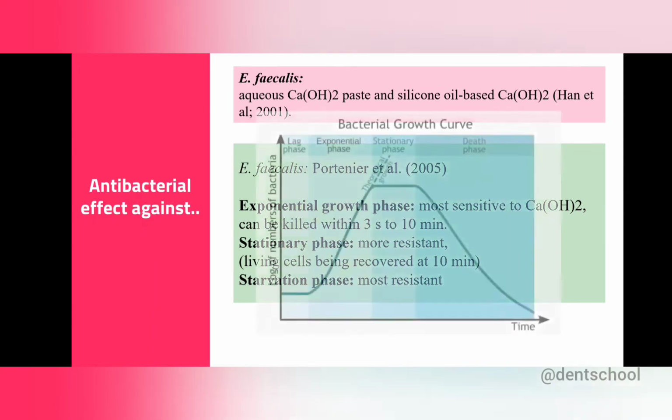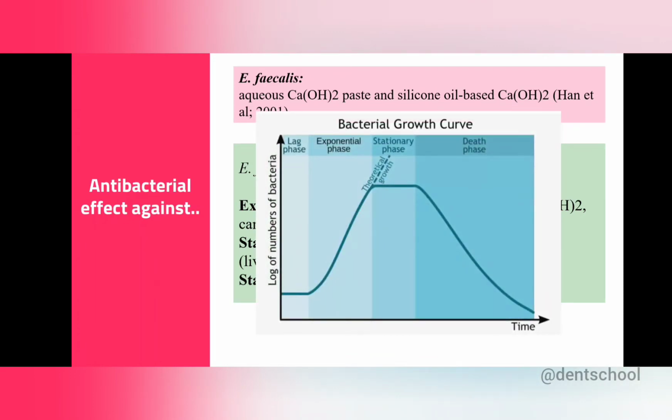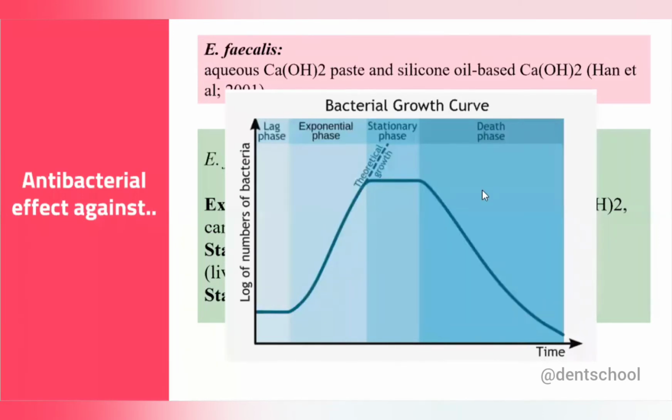Now what are these phases? So this one is the bacterial growth curve. First they will just collect all the nutrients which are responsible for cell division. During this phase, there will be no increase in the number of bacteria because they are not dividing, but there will be an increase in size. So during the lag phase, there is a stationary phase. After that, it will start dividing and multiplying. So here you can see, then comes the exponential phase, that is the log phase.